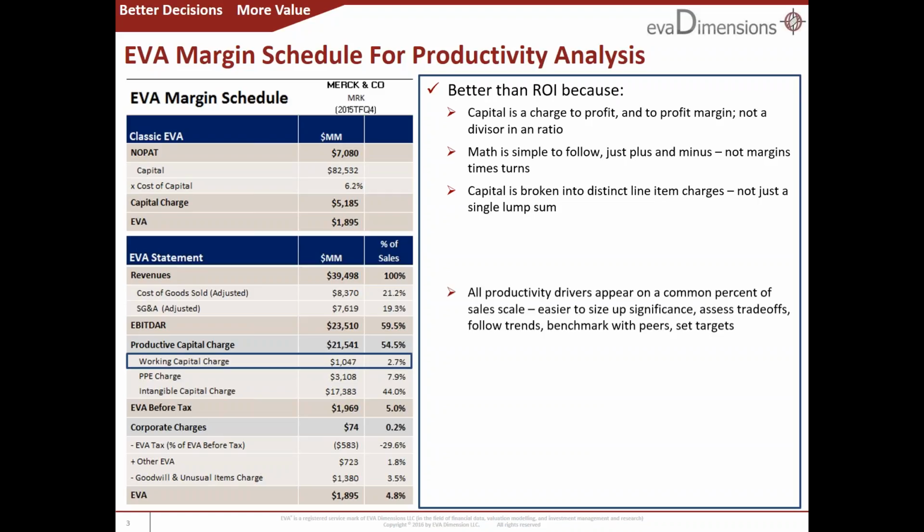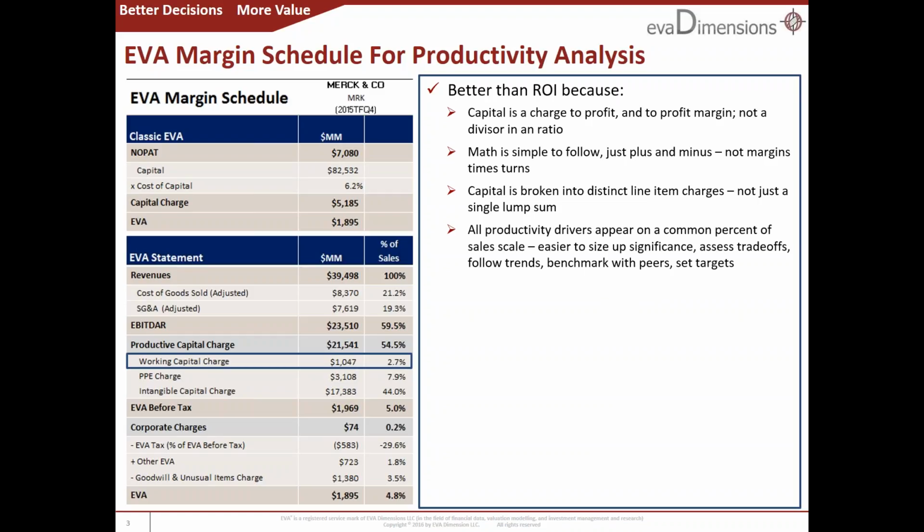No longer must managers engage in mental FX transactions in order to size up the significance of various drivers or make trade-off calls or to follow trends or benchmark with peers. All those essential analysis tasks are far easier and more obvious. They're also more accurate and reliable. The EVA schedule eliminates accounting distortions in ways that ROI typically fails to address. R&D is treated as an investment. Taxes are smooth. Restructuring charges are capitalized and so forth. There's more insight and there's more confidence because there's more accuracy and consistency.